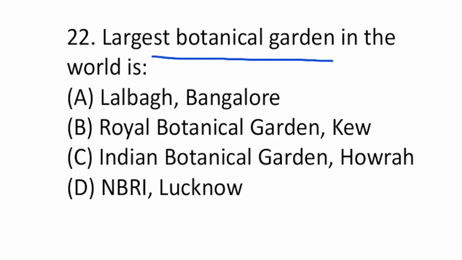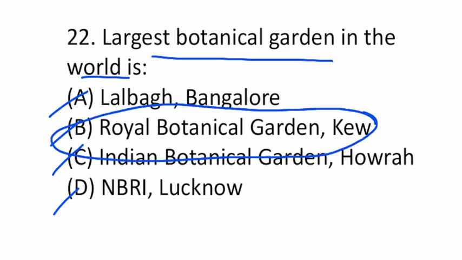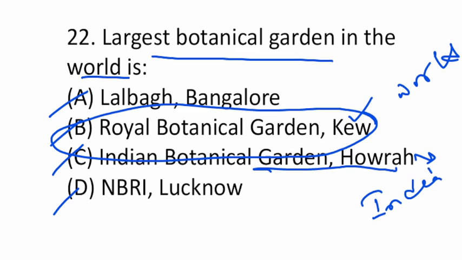Largest botanical garden in the world. Options are Lal Bagh Botanical Garden, Bangalore, Royal Botanical Garden, Kew, Indian Botanical Garden, Howrah, NBRI, Lucknow. So Kew is the largest botanical garden in the world. In India, the Indian Botanical Garden situated in Howrah is the largest.